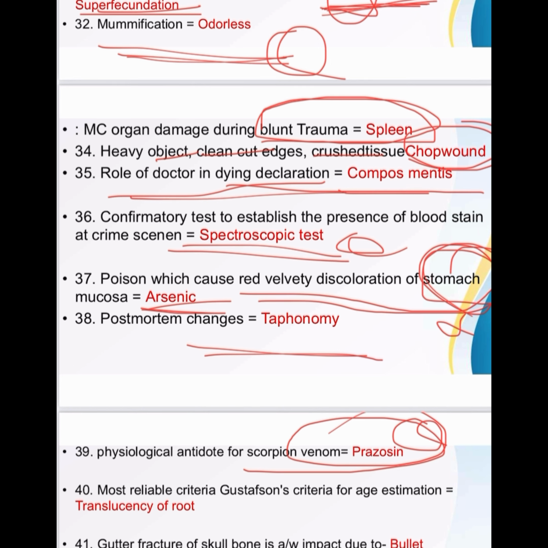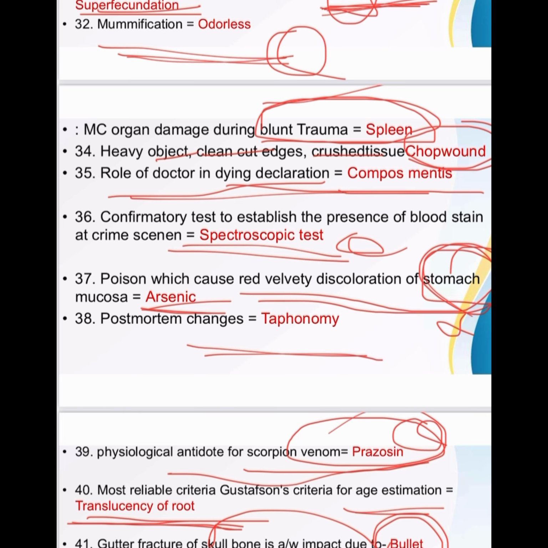Then most reliable criterion, Gustafson's criteria for age estimation, is translucency of root. Then gutter fracture of skull bone is associated with impact due to bullet. Most common organ injury in air blast shock wave is tympanic membrane more than lungs. So most common damage in blunt trauma is spleen, in seatbelt mesentery, and in shock waves the tympanic membrane.